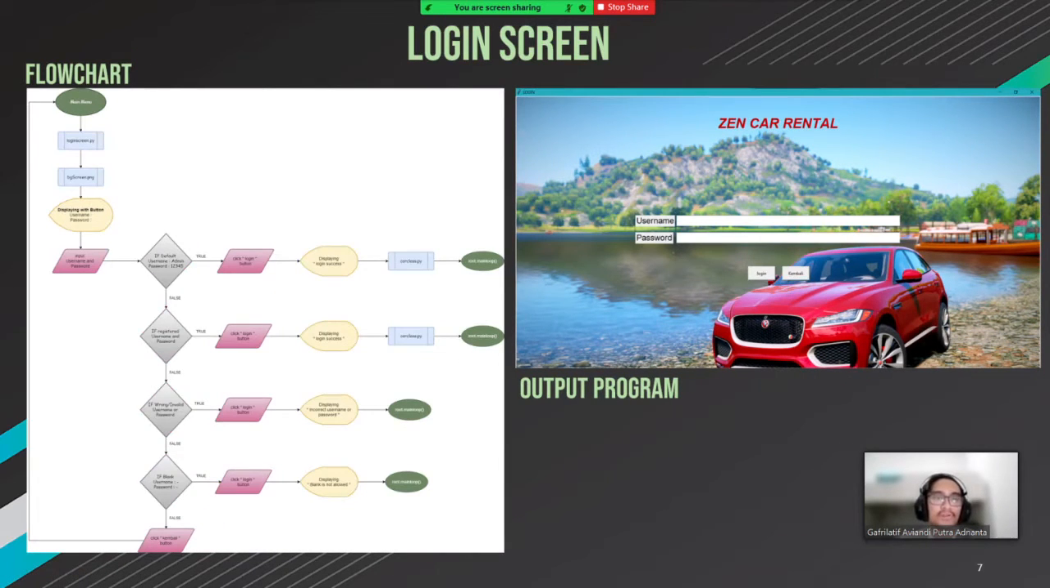And next we have our login screen. Here we can see our flowchart. First is from main menu. We open up our login_screen.py, and of course we still use this background screen so we can have a nice background for our program. We display username and password, and now you fill the username and password. If the username is admin with password of 12345 and it's true, click login, it will display login success, and